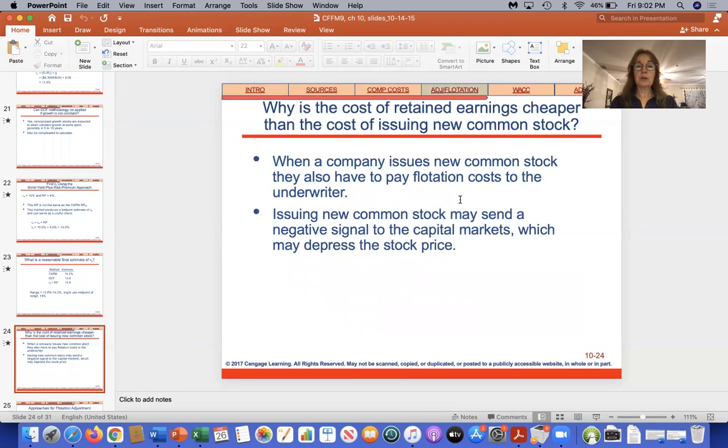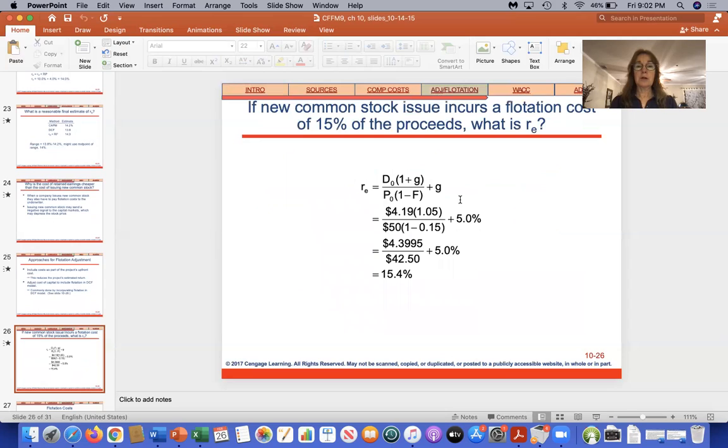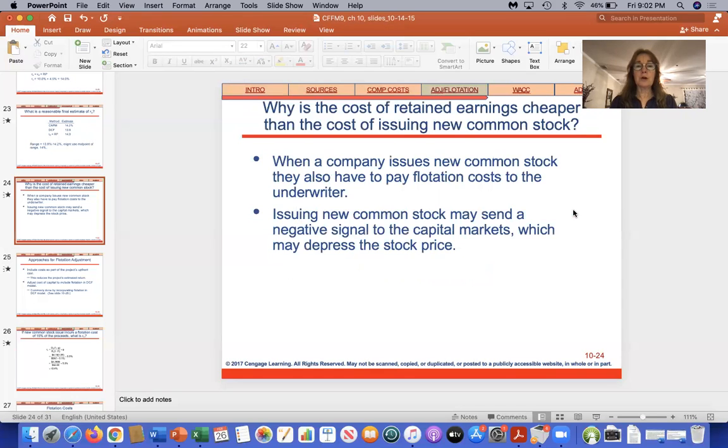Okay, we're going to assume no flotation costs. Here they're just showing you using this particular model. If you used flotation costs, they're saying, well, what if flotation costs were 15%? In other words, what if it were costing us 15% to issue new stock? Well, they would add in this model, the discounted dividend model, 1 minus the flotation costs here. And so instead of the cost being, when we calculated this before, the cost was